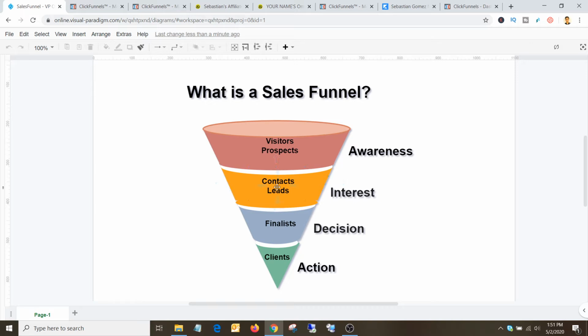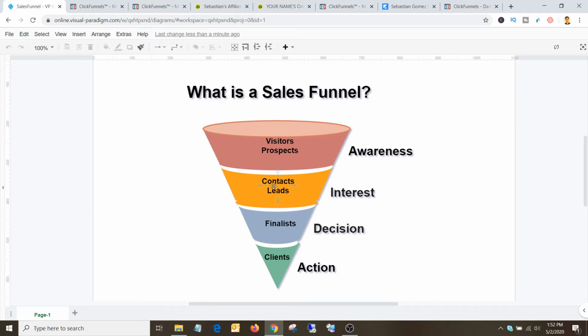Here, leads are also called potential customers. They haven't bought anything from you, but they have shown that micro commitment: okay, I'm interested in something that you are going to help me with. From the awareness stage, they entered the next stage, where you have collected their email address. So you'll be sending them through different stages or different web pages, where you will be pre-educating them about your product or service, how it can help them solve their problem, or how they can change their lives with your product or service. That's how the sales funnel process works.